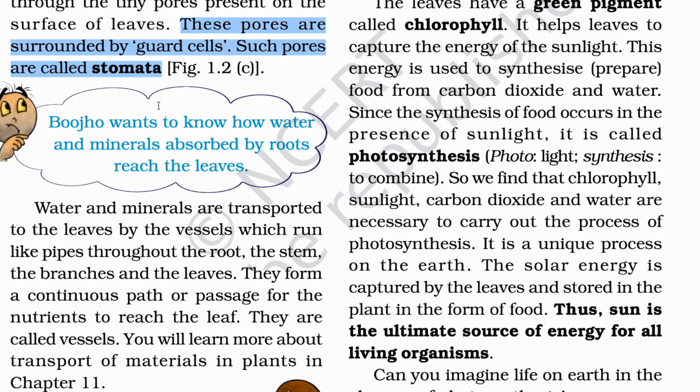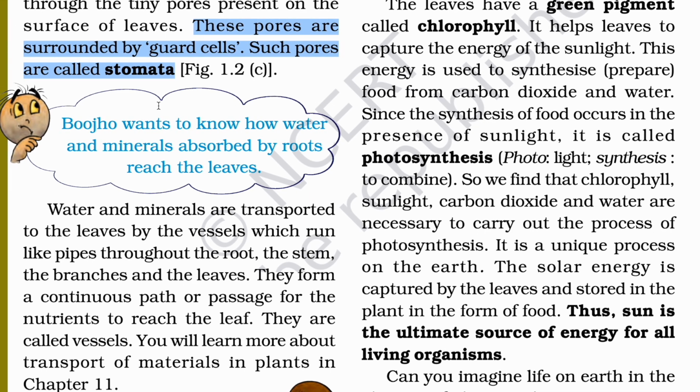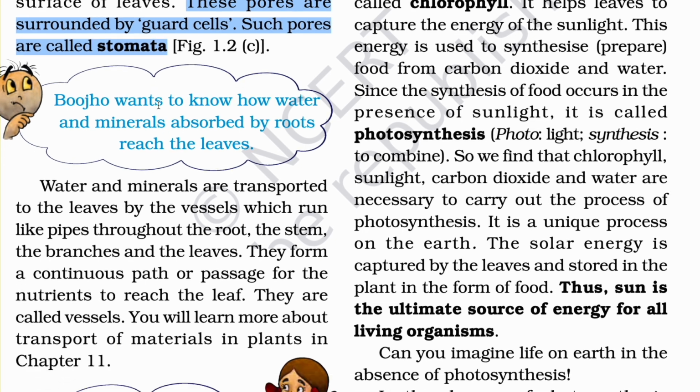First and foremost, I'm going to tell you one trick. Xylem means jal in Hindi, so xylem is going to transport jal. Jal means water. And phloem means food. Phloem is going to transport food. Food in the sense of minerals, remember it.